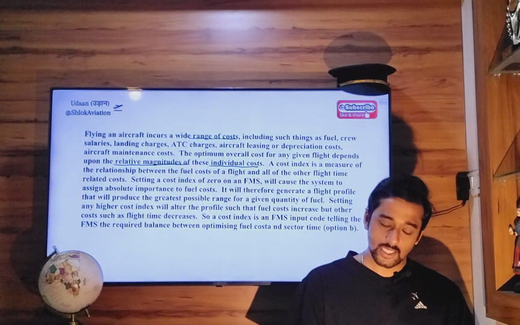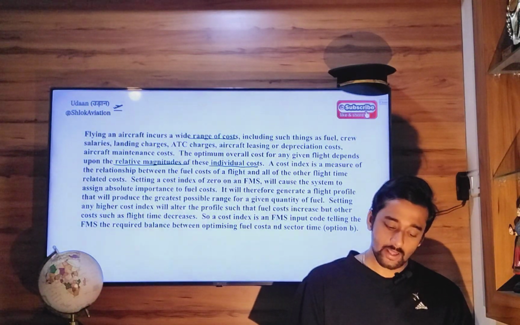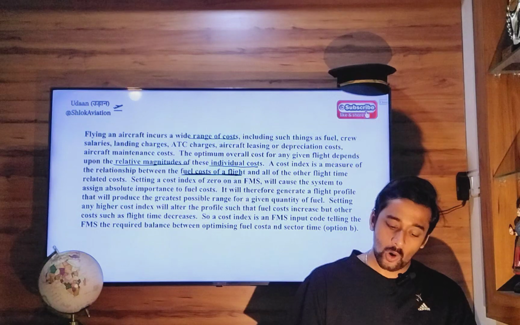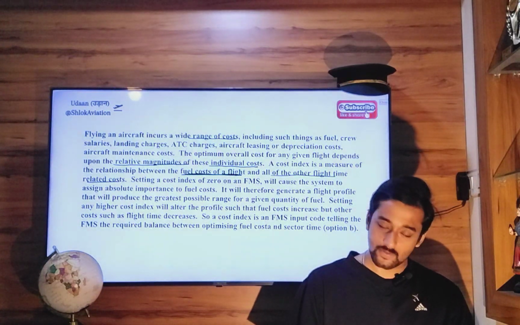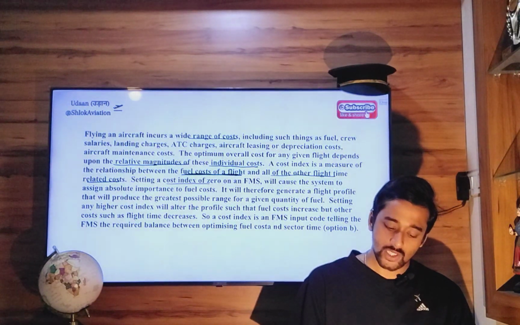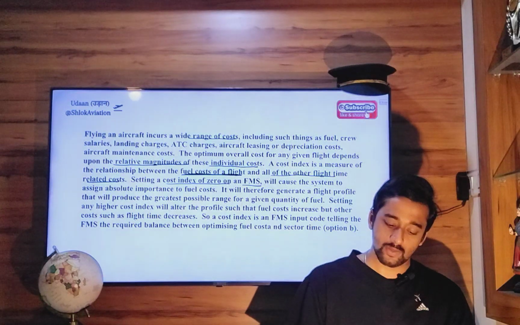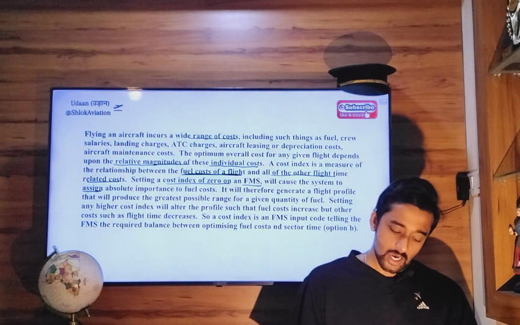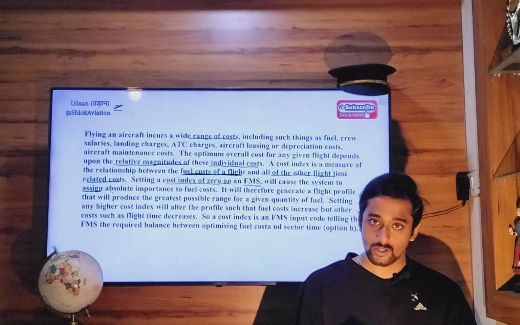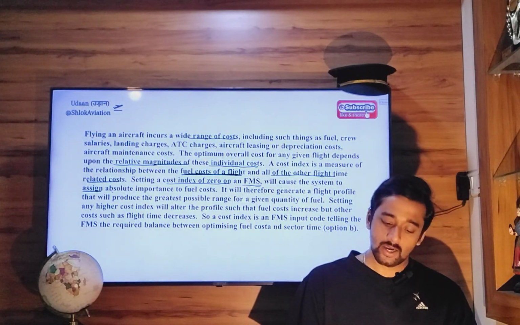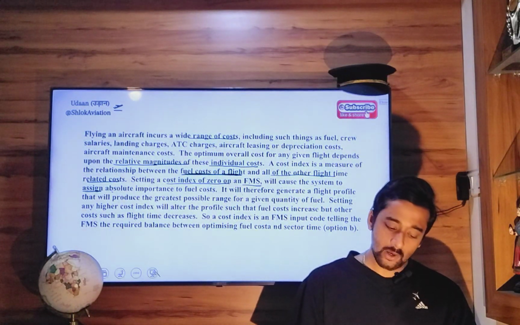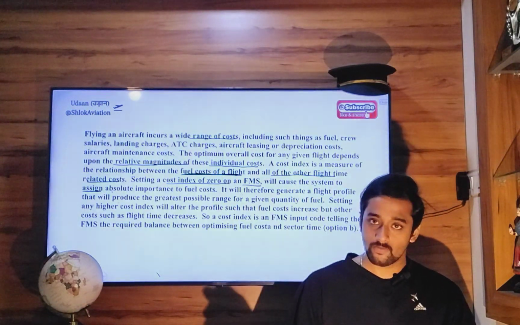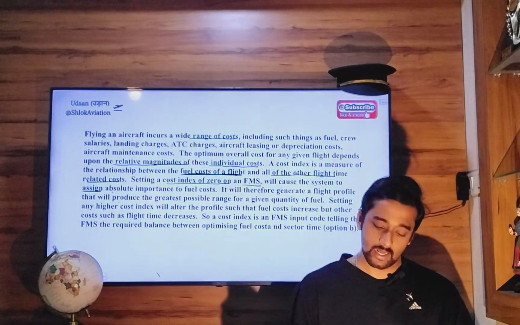A cost index is a measure of the relation between fuel cost of flight, which is always fluctuating, and all other flight time related costs. Setting a cost index of 0 on the FMS, flight management system, will cause the system to assign absolute importance to fuel costs. It will therefore generate a flight profile that will produce the greatest possible range for a given quantity of fuel. Like I said, best fuel mileage.